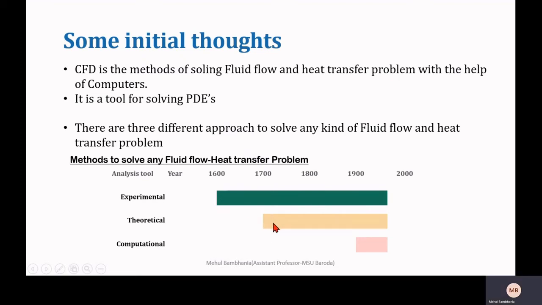After the development of mathematics, people started to solve fluid flow and heat transfer problems with the analytical approach, in which they solve the governing equations with the help of mathematics. Furthermore, when computational processors developed up to a certain stage, a new approach called the computational approach came into the picture, which solves fluid flow and heat transfer problems.